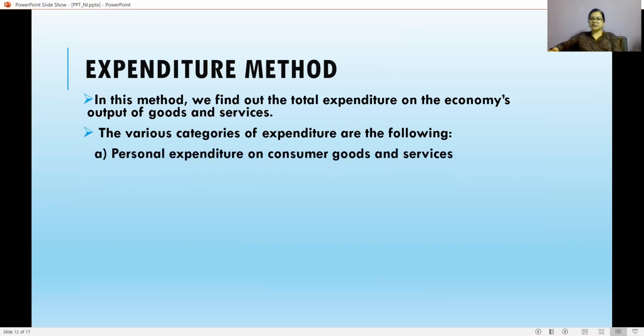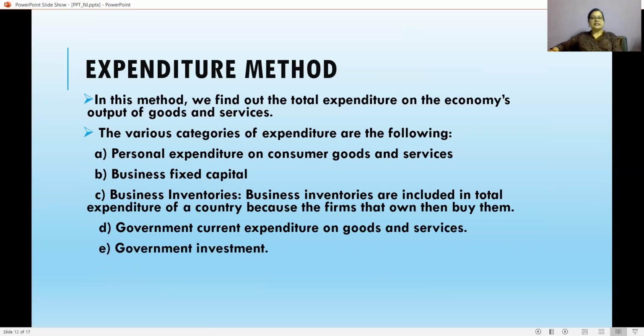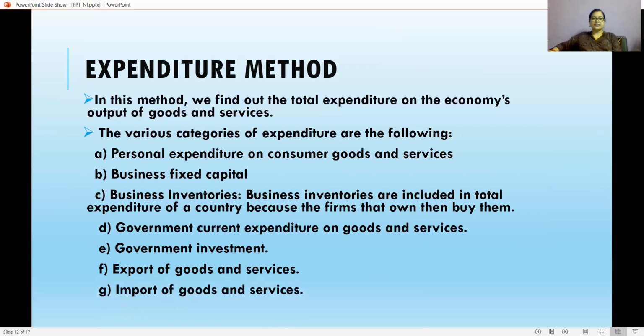The first one is personal expenditure on consumer goods and services. Second one is business fixed capital. Third one is business inventories. And fourth one is government current expenditure on goods and services. Fifth one is government investment. And the sixth one is export of goods and services. And the last one is import of goods and services.